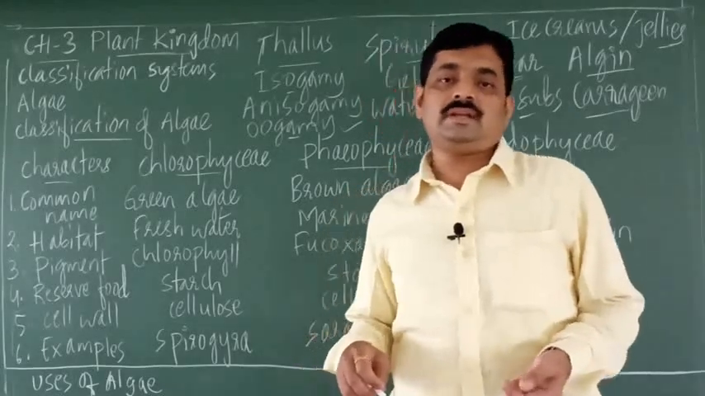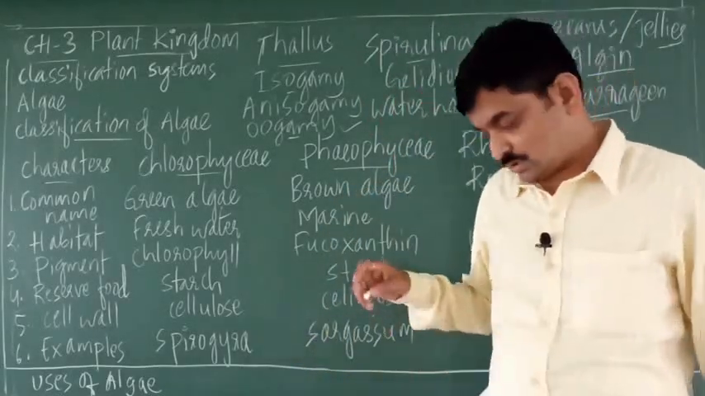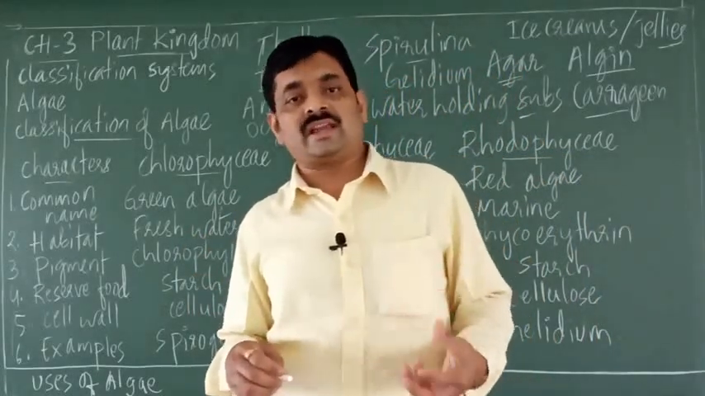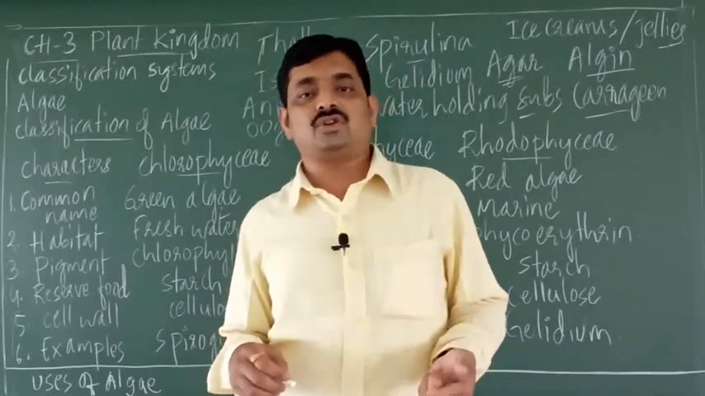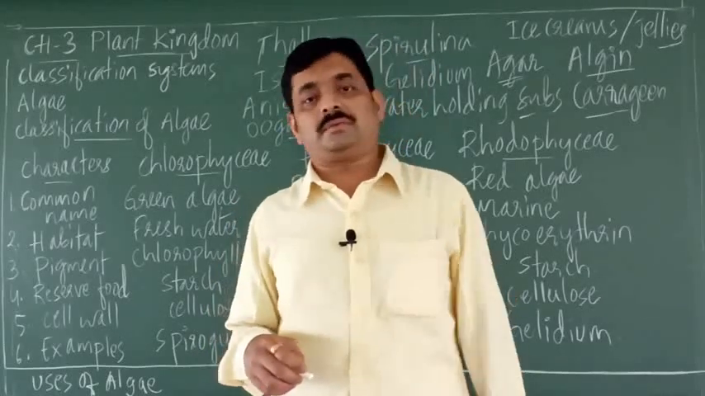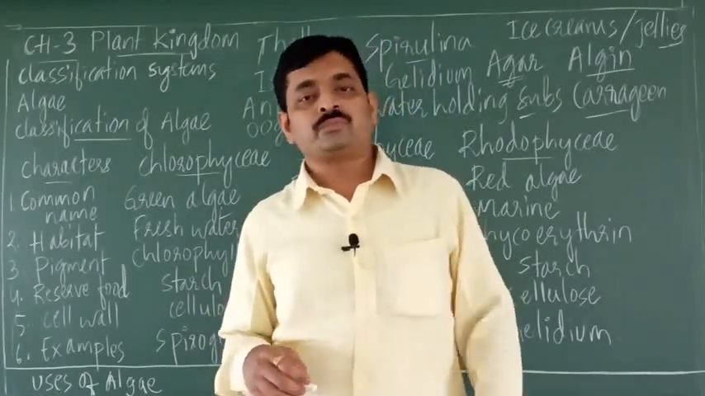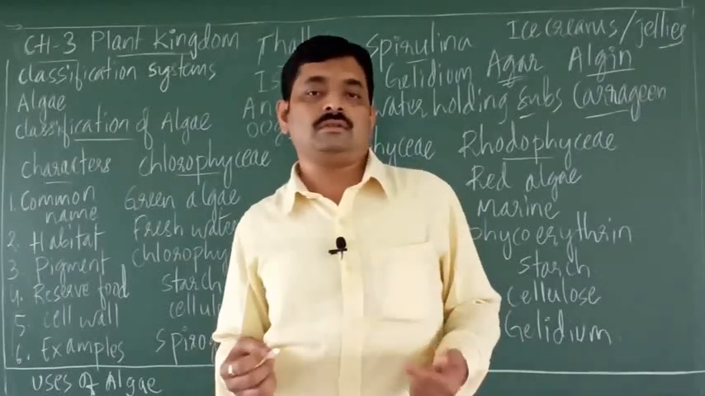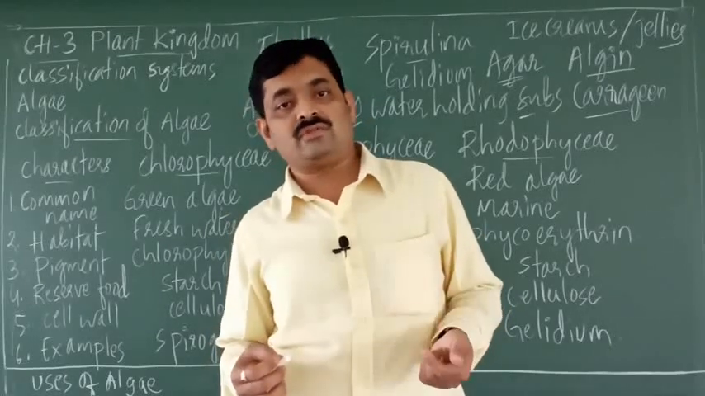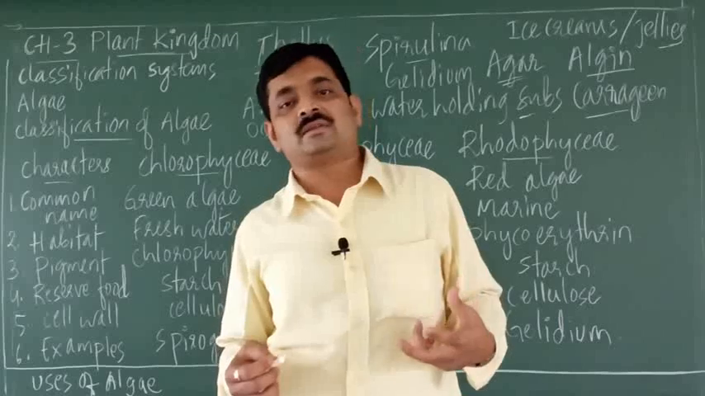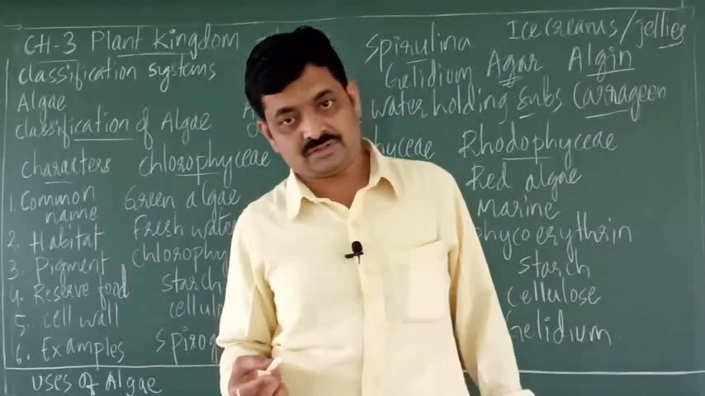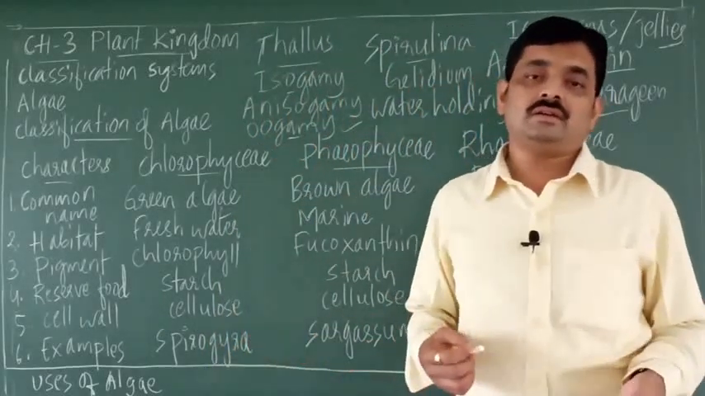Then the second system is natural classification. According to this, organisms are classified on the basis of both external and internal characters. This system, that is natural classification, was proposed by two scientists, Bentham and Hooker, where organisms are classified on the basis of both internal and external characters.